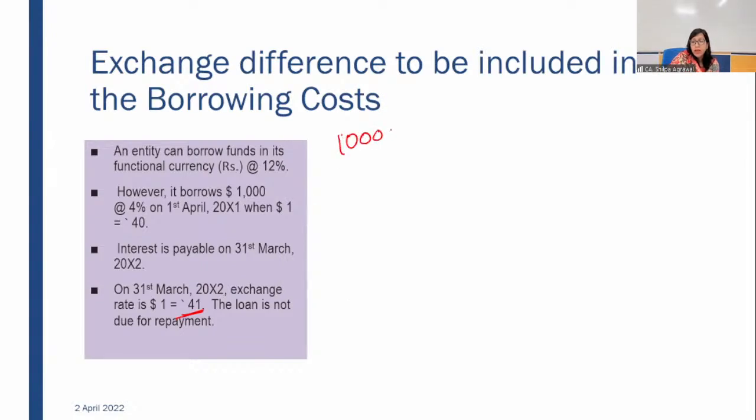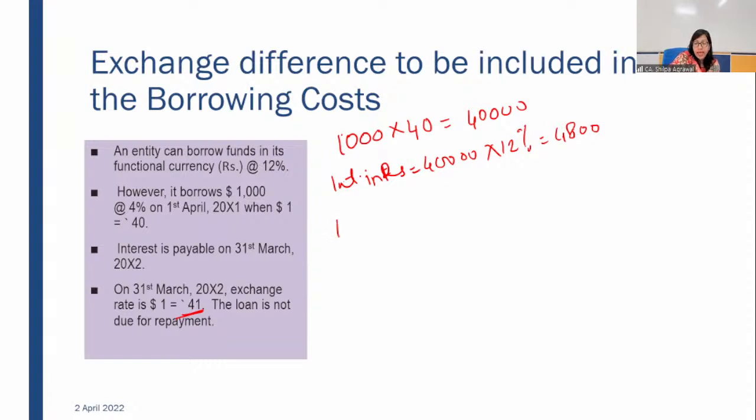If we would have borrowed in Indian currency, it would have been rupees 40,000. In that 40,000, we would have paid interest in rupees of 40,000 at the rate of 12%, which is 4,800.